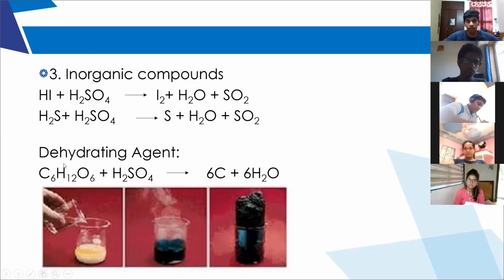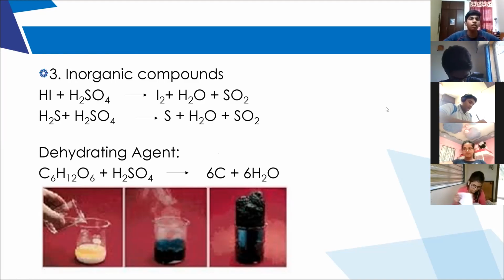So why is sulfuric acid a dehydrating agent? In the textbook, note down that it is because of its hygroscopic nature.